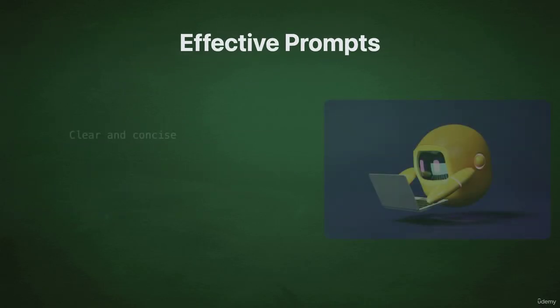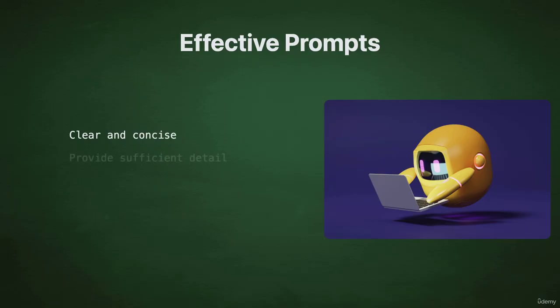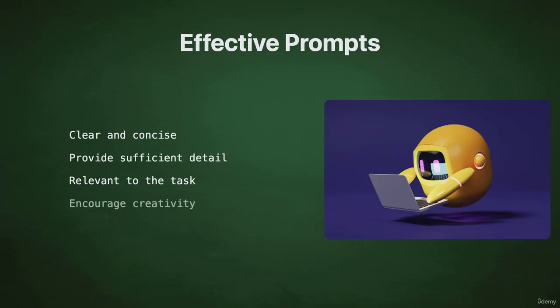Effective prompts are characterized by several key elements. 1. Clarity. The prompt should be clear, concise, and unambiguous, leaving no room for misinterpretation by the AI system. 2. Specificity. The prompt should provide enough detail and context to guide the AI system towards the desired output or action. 3. Relevance. The prompt should be relevant to the task at hand, ensuring that the AI system focuses on the right problem or objective. 4. Creativity. Prompts can also incorporate creative elements, such as open-ended questions or imaginative scenarios, to encourage the AI system to generate unique and innovative solutions.